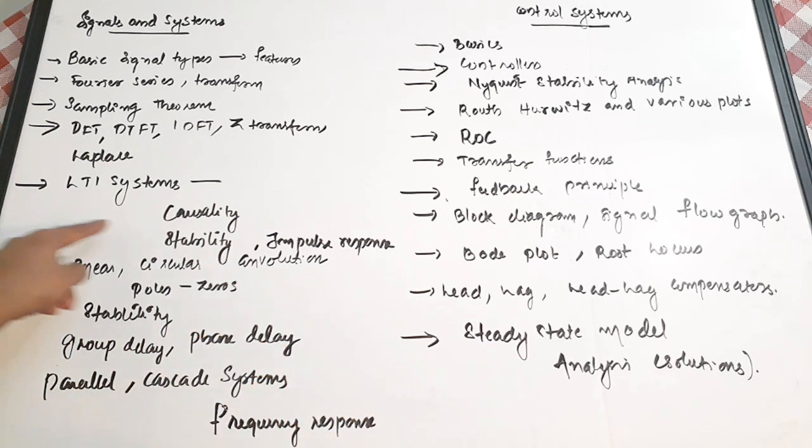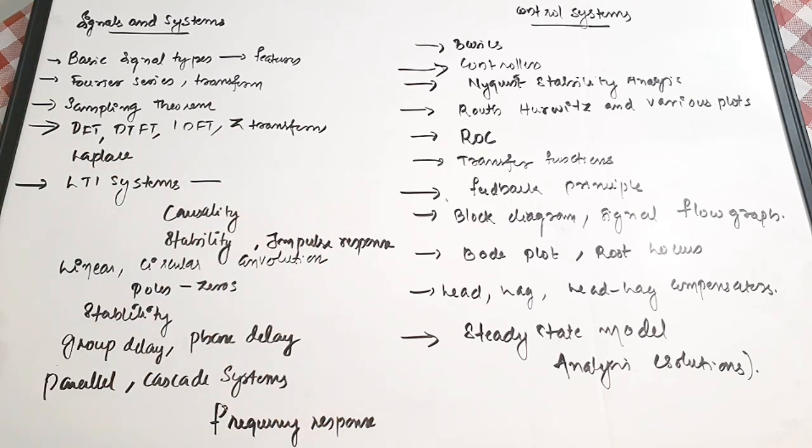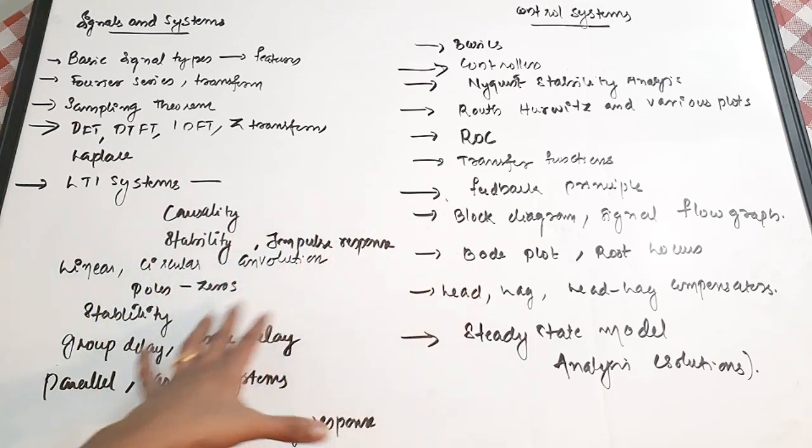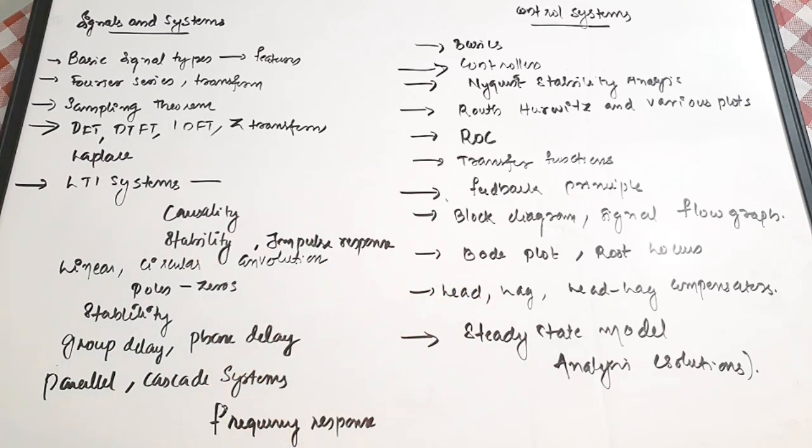Then linear time invariant systems, and for this you need to concentrate on causality, stability, impulse response, frequency response. Then linear and circular convolution, poles and zeros. Here you have to concentrate on poles and zeros and finding the stability, whether it is minimum phase or non-minimum phase, or whether it is stable or not, drawing the pole-zero plot.